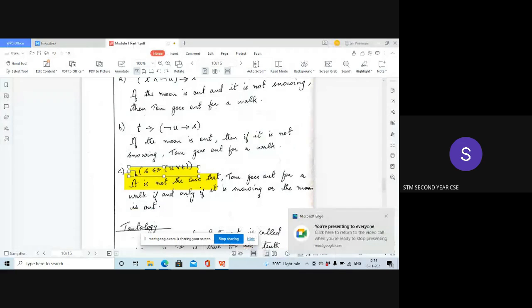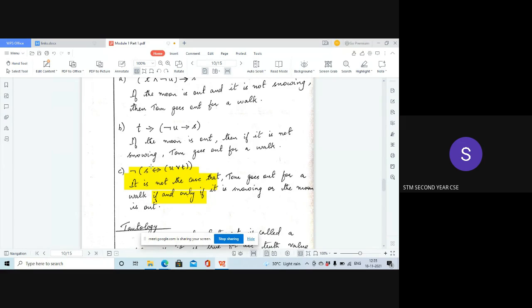If not comes in the beginning, you should write "it is not the case that," and then you can continue. This is biconditional, and biconditional is read as "if and only if." So S means Tom goes out for a walk. Instead of negation, you write "it is not the case that," and then S, which is Tom goes out for a walk.